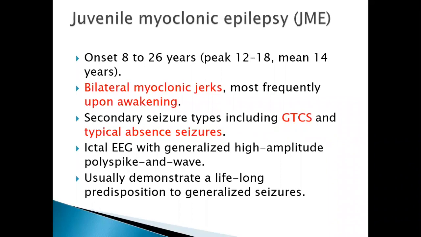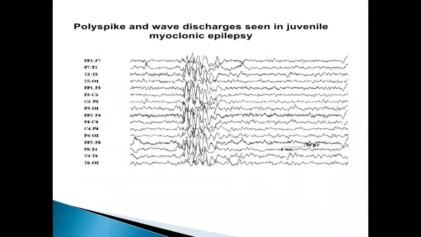So these juvenile myoclonic epilepsy patients, it is important to recognize those patients. They have subtle myoclonic jerks, they have generalized tonic-clonic seizures, and they have typical absence seizures. If you do the EEG, they have spike and wave, polyspike and wave pattern. Again, 4 to 6 hertz spike and wave pattern is classical of JME, juvenile myoclonic epilepsy, Janz syndrome. Okay. This is the classical.